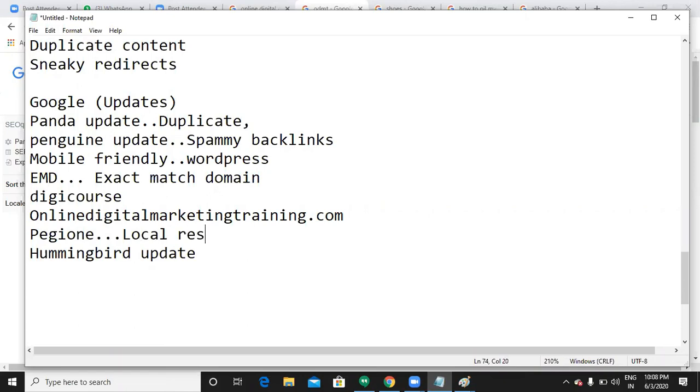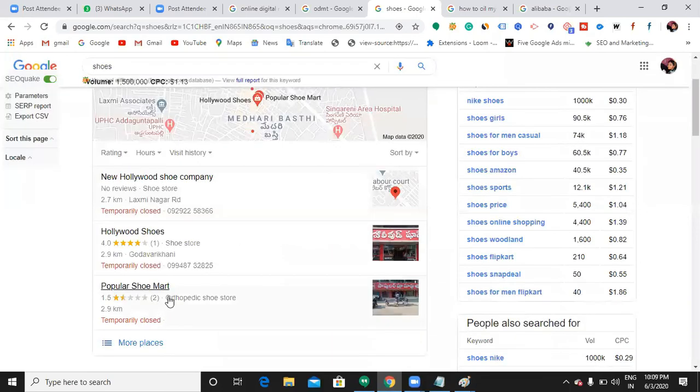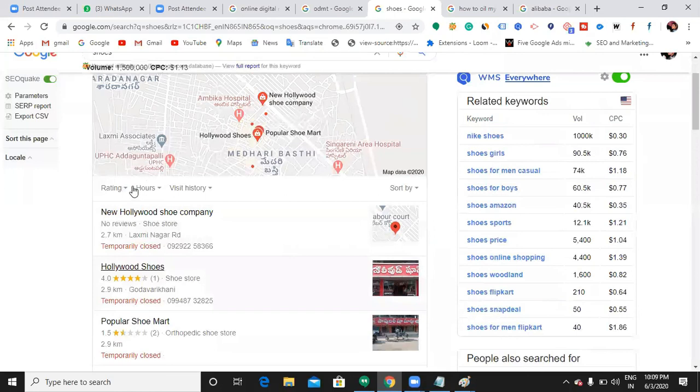Local results. Now, Meena, could you please open your desktop Chrome and search for digital marketing training? So you're in Bangalore, right? Vishnu, could you please search digital marketing training? Can you see here? It is showing me, when I search for shoes, results like New Hollywood Shoe Company, Lakshmi, something like that. So why is it showing me these locations only?